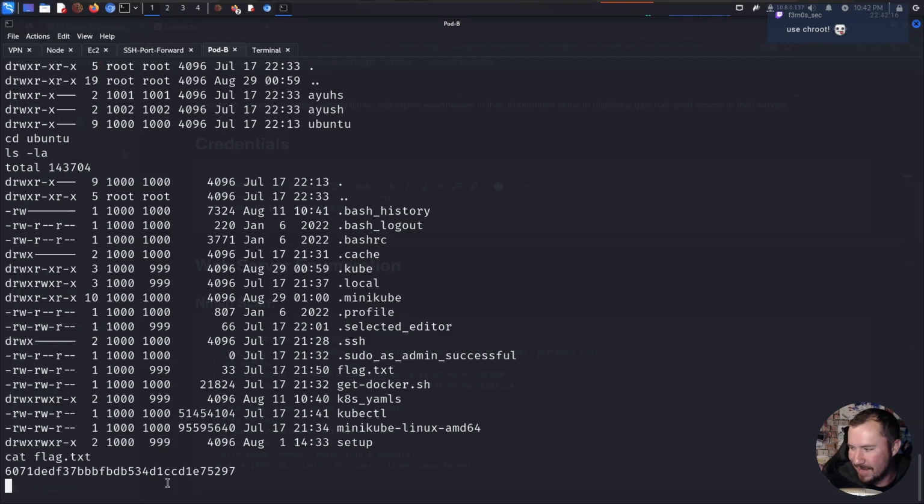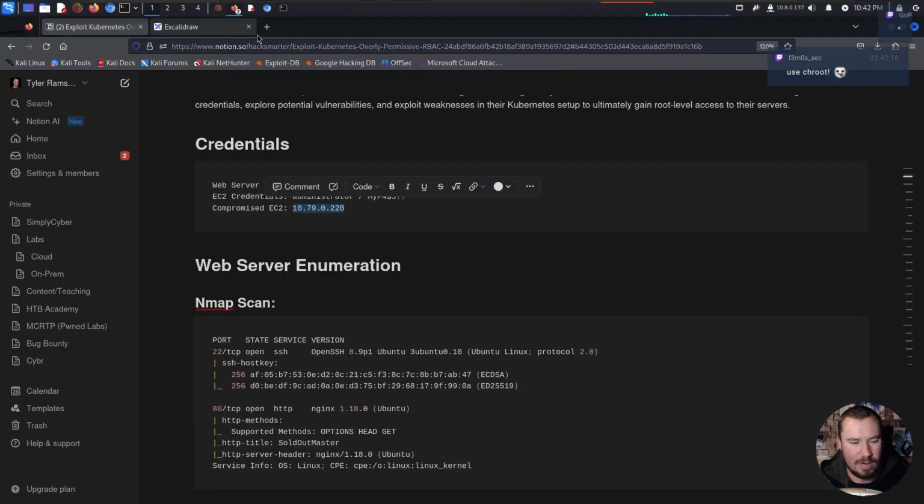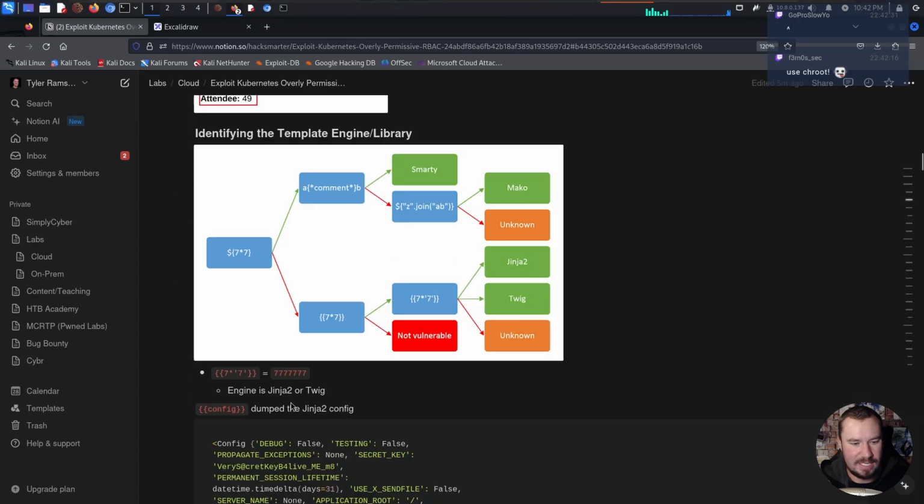And ladies and gentlemen, that is the completion of this lab. There were so many different pieces moving in. I want to jump over to our notes and we'll fill in some of the missing details so far.